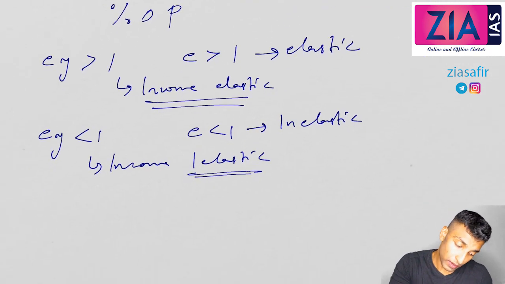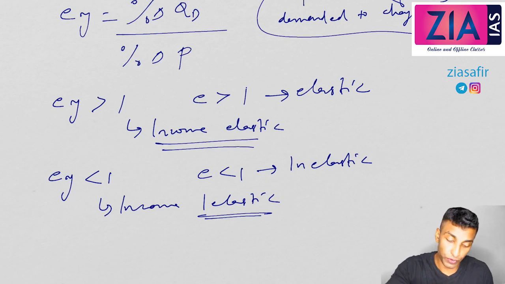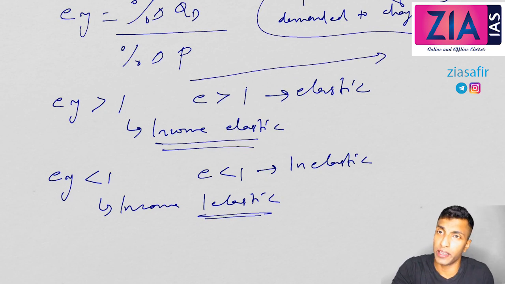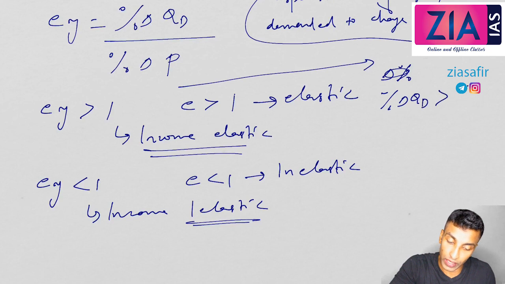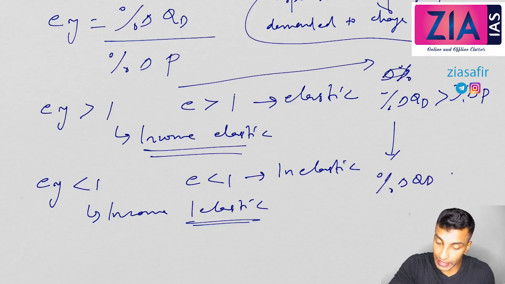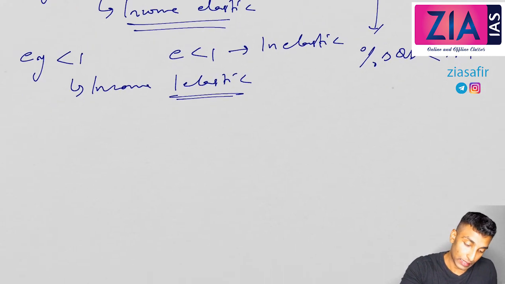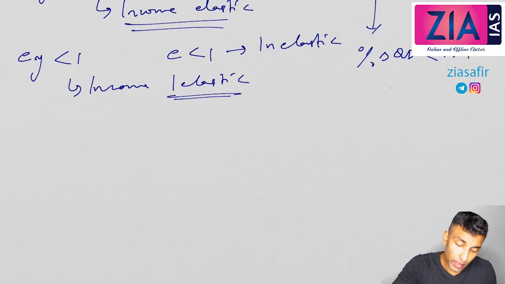Now here EY greater than 1 means in the first case the numerator will be more. I am not explaining here because we have already explained. So here percentage change in quantity demanded will be more than percentage change in income. Here percentage change in quantity demanded will be less than percentage change in income. That's why you are getting less. Okay, now